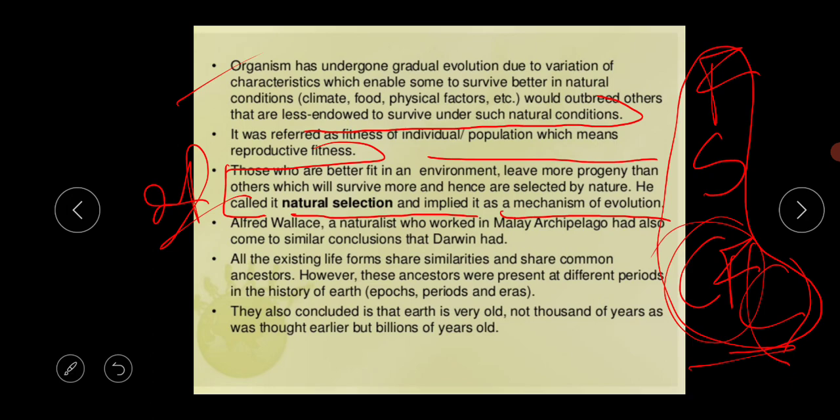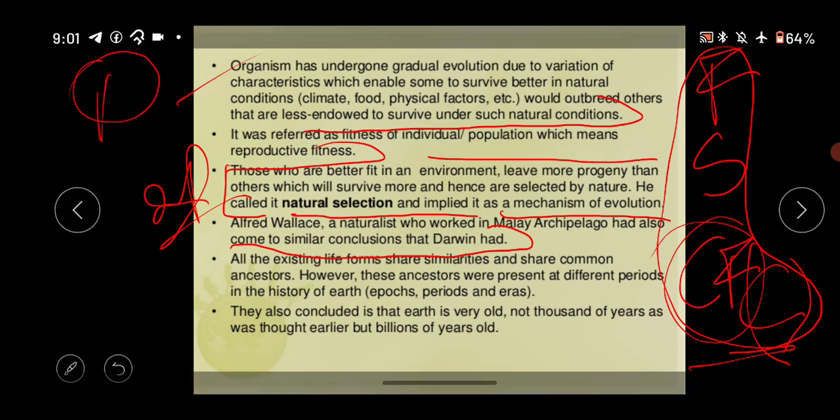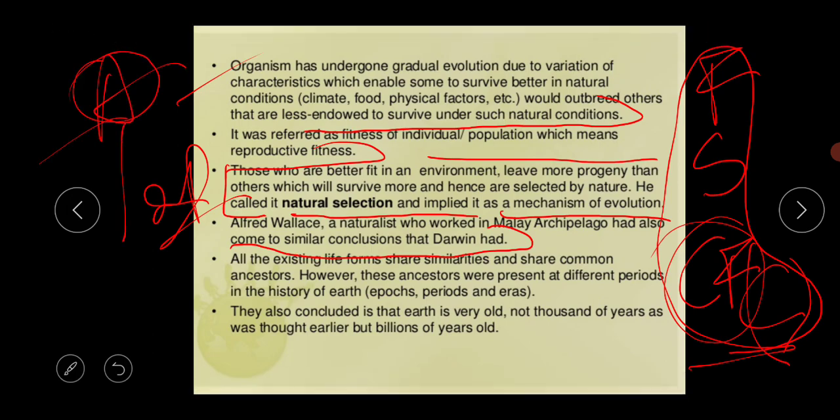Scientist Alfred Wallace, a naturalist who worked in the Malay archipelago, had also come to a similar conclusion to Darwin. All the existing life forms share similarities and share some common ancestry. I have discussed earlier that all the existing life forms, because our ancestor is the same, are descendants.